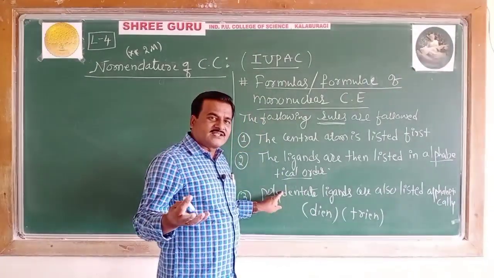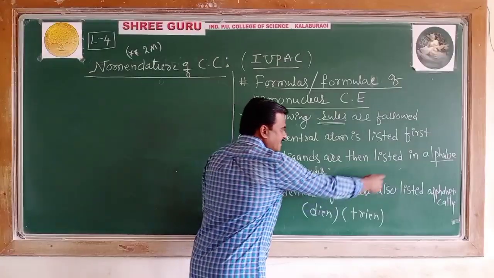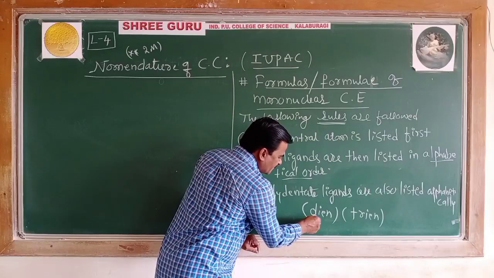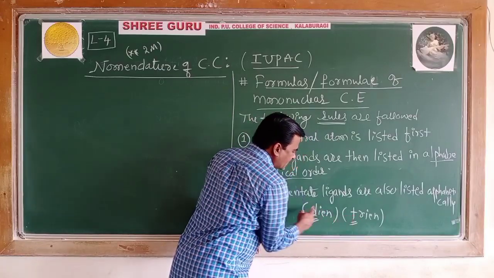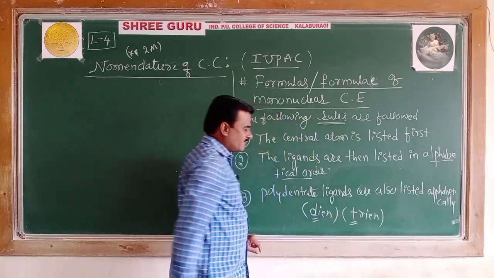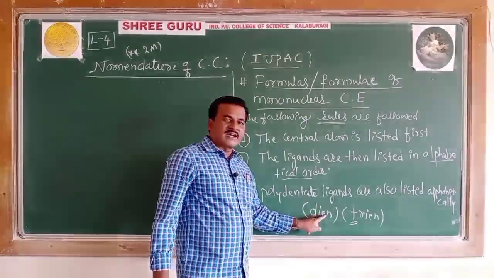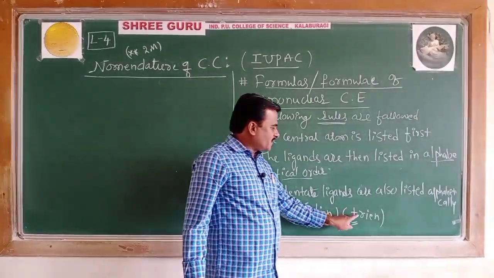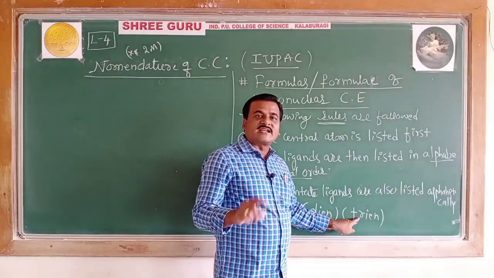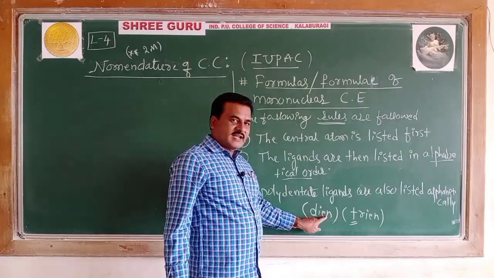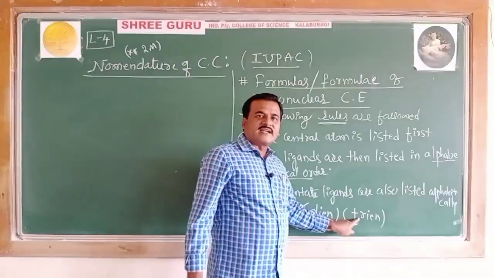How are these arranged? In arranging them alphabetically, what is to be taken? The first letter of the polydentate ligand's abbreviation. This is an abbreviation of diethylene triamine. This is an abbreviation of triethylene tetramine.